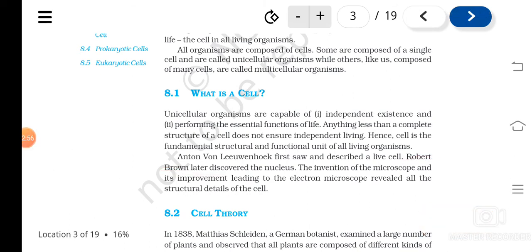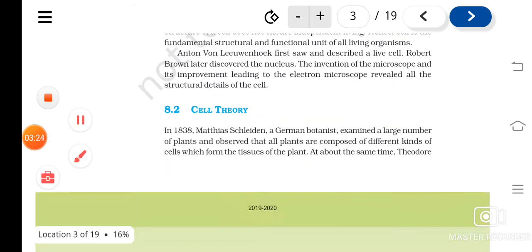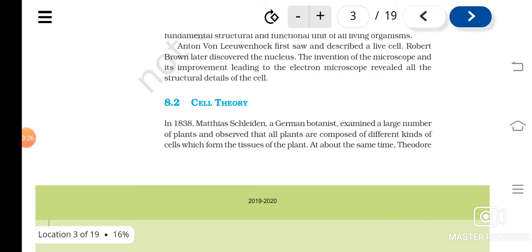Instruments like the microscope and electron microscope could explain the structural organization inside the cell. This was possible because of the invention of different kinds of microscopes. Now we will see what is cell theory.